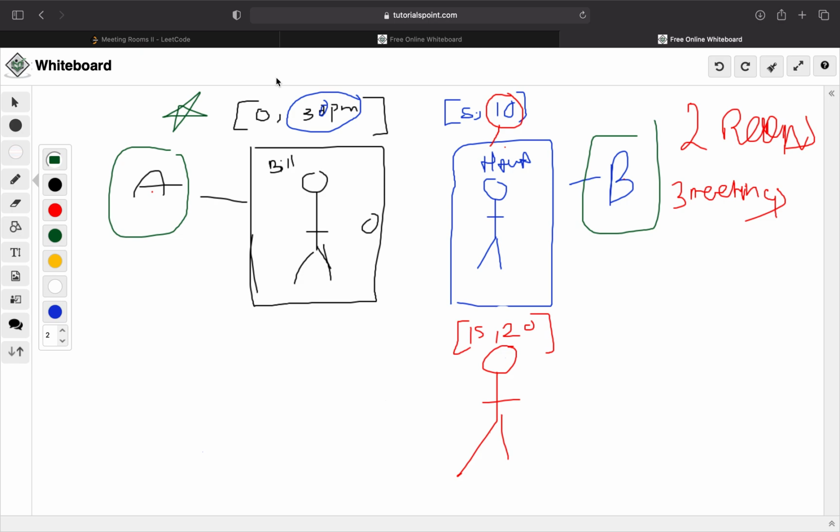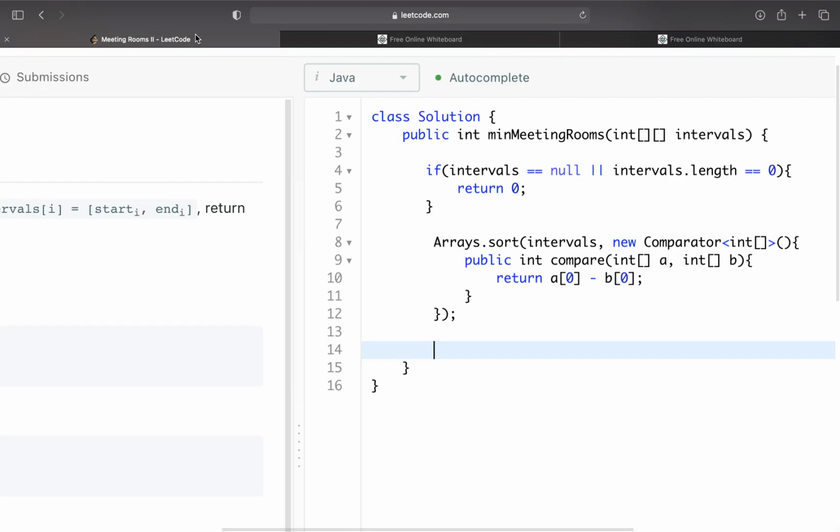So we're going to sort the ending times in our priority queue so that each new person that comes can just check our ending time and check if their meeting time ends before ours starts. It's a little hard to explain, but a priority queue is perfect for this because we can check the current meeting that's going on and check its ending time, and we'll have that at the top of our queue. So we'll always have access to the meeting that ends the earliest.